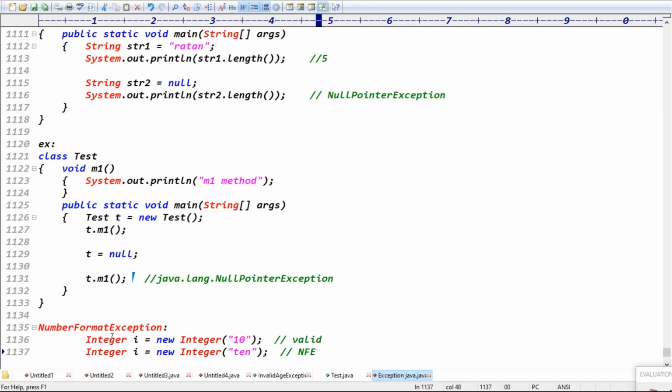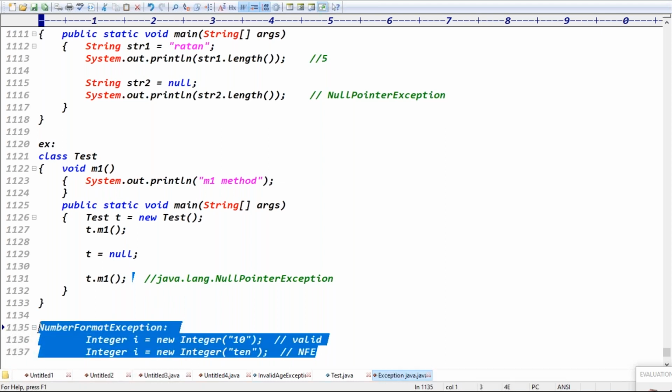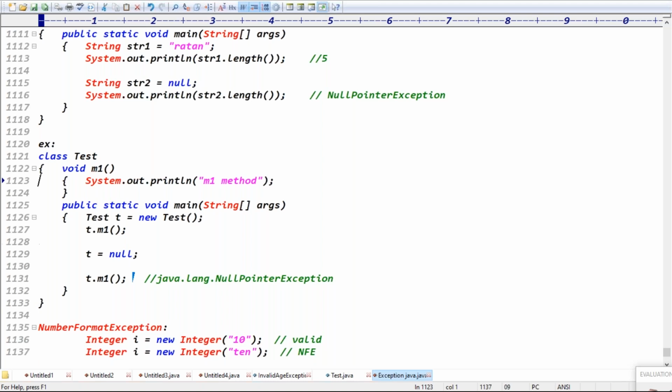Next, I'm creating an Integer object: Integer i = new Integer("10"). Here I'm passing string data, and this string can be converted into integer format. But if it is something like "ten", can it be converted into integer format or not? No, we get NumberFormatException, guys. This will come as part of the wrapper classes concept.